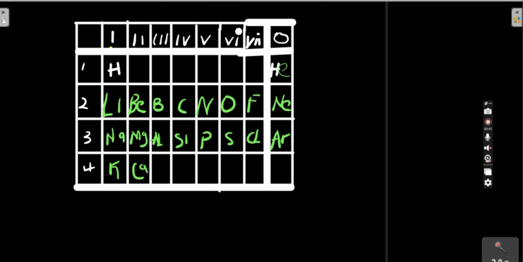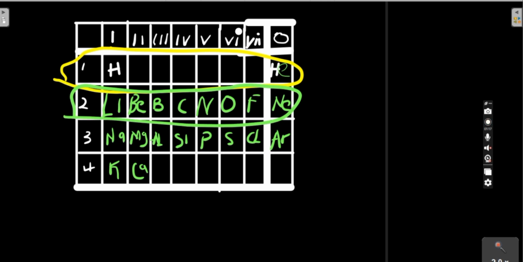But before we solve problems based on oxidation number, you must first know the first 20 elements and the groups they belong to. So how do we know the group they belong to? This is the periodic table. How can we use this periodic table, and how does it relate to oxidation number? In the periodic table we have groups and we have periods. So rows like this are called periods.